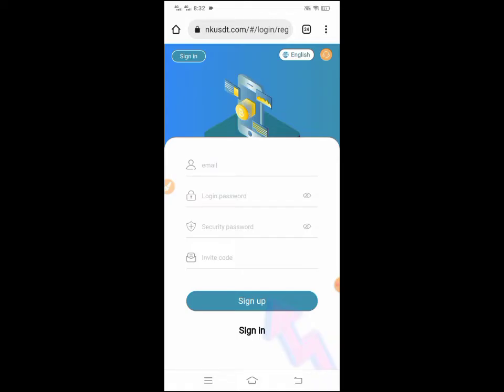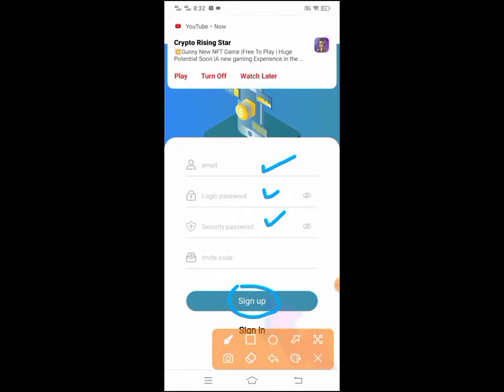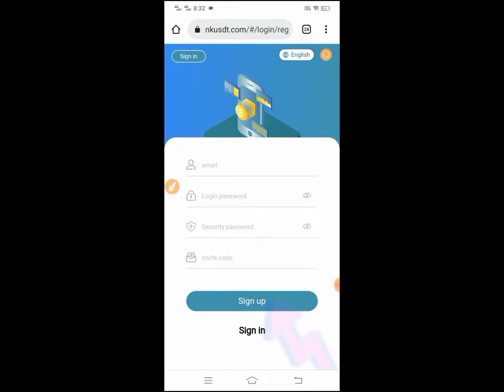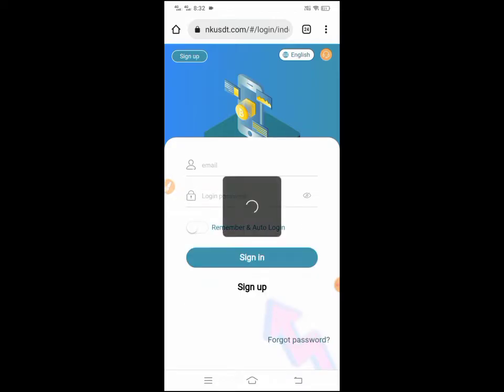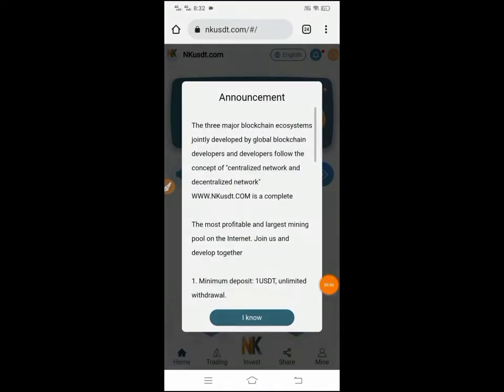So first of all, click on the link, then you will see this type of interface. Simply type your email, enter the login password, enter the security password, then click on the submit button, the sign up button. I have already signed up the account, so now I click on sign in and sign in to my account. Then I will tell you the next process. Guys, after registration you can see the announcement here.